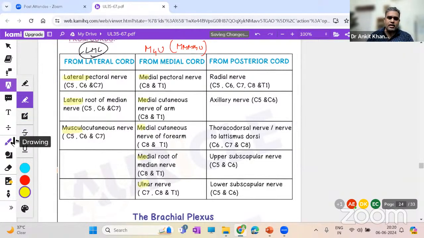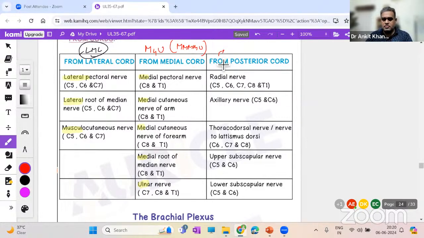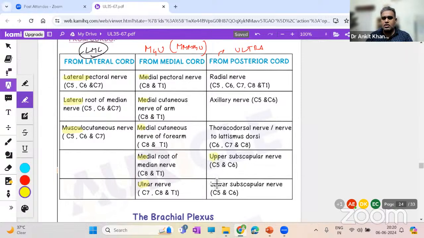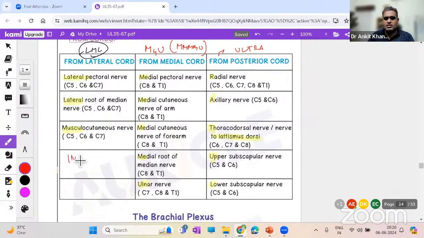M4U. And finally, for the posterior cord, we have a different mnemonic. Here you can see the mnemonic ULTRA. What is ULTRA over here? U and L are upper and lower subscapular nerves. T is thoracodorsal supplying latissimus dorsi. RA is radial and axillary nerve. And what are all these? These are all infraclavicular branches of the brachial plexus. Okay. So try to understand all these branches. Then you'll see the applied aspect as well as obstetric injuries like Erb's and Klumpke's palsy, and others.